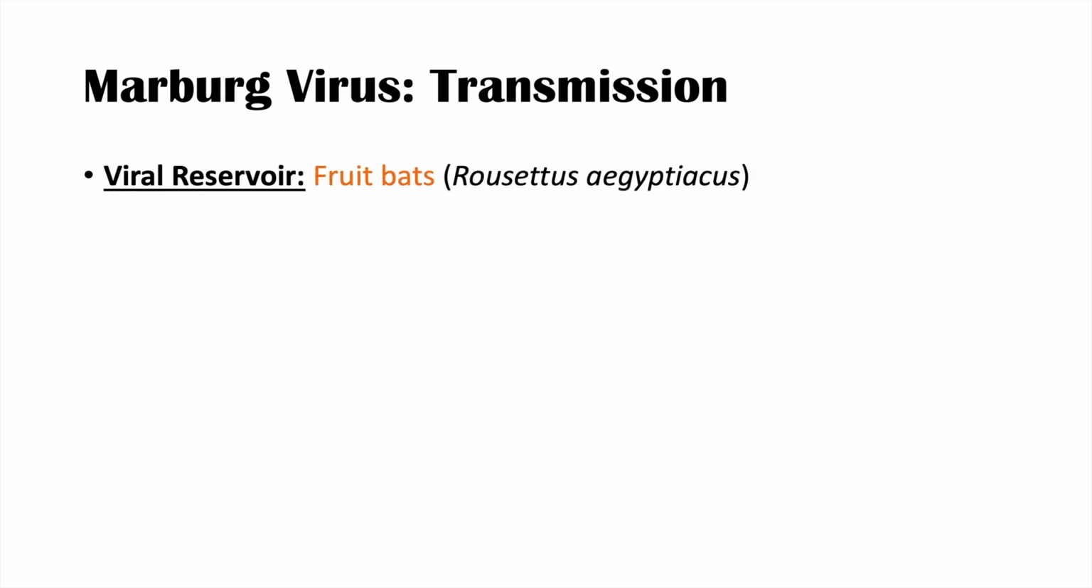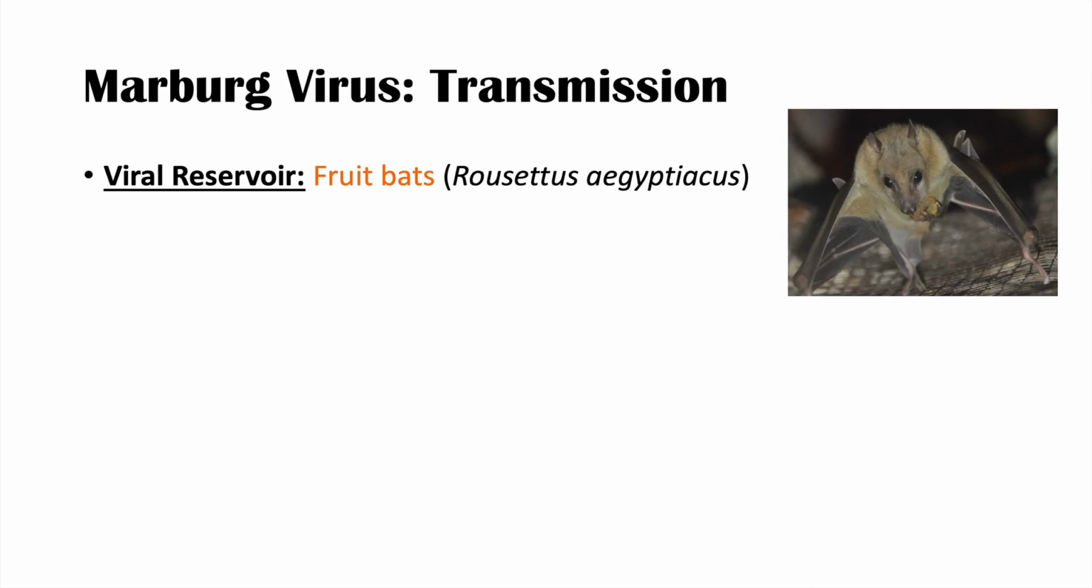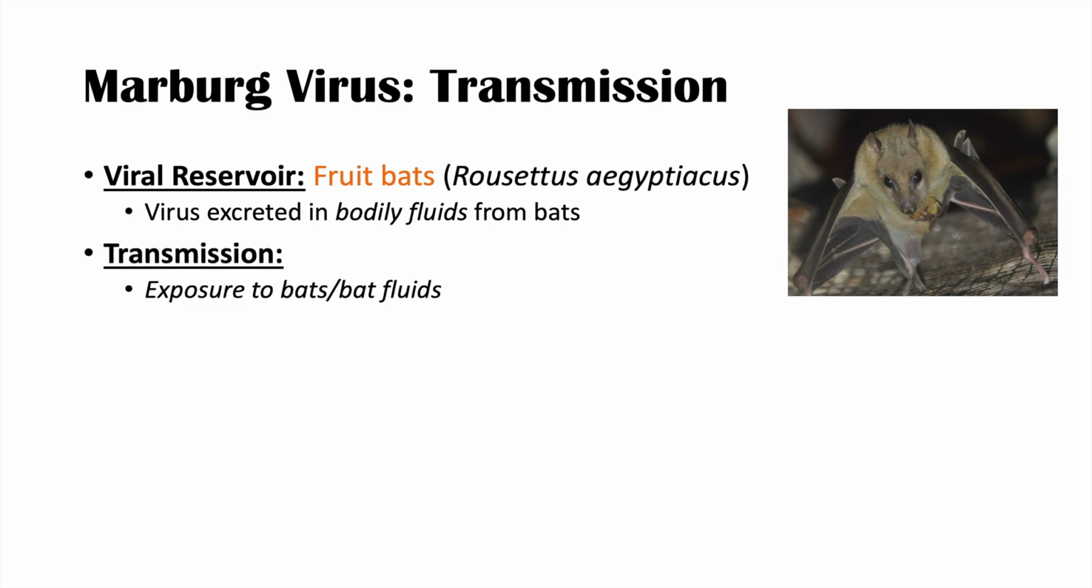So how is the virus transmitted? The viral reservoir for the Marburg virus are fruit bats of the species Rousettus aegyptiacus. Here's an image of the fruit bat. What is found is that the fruit bats excrete the virus in bodily fluids. We talked about this before. Tourists going into caves in certain areas where these fruit bats reside can be exposed to some of these bodily fluids, and that is exactly how this virus can be transmitted from a bat to a human.